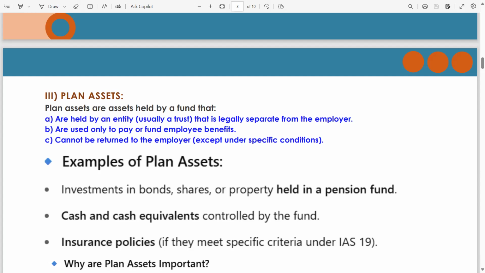Let's say ABC employer has one employee, and for that employee, ABC maintains separate plan assets in a trust or in some other institution. From that plan asset, ABC cannot obtain a single amount for their personal use. So this is called plan asset, funded plan asset.